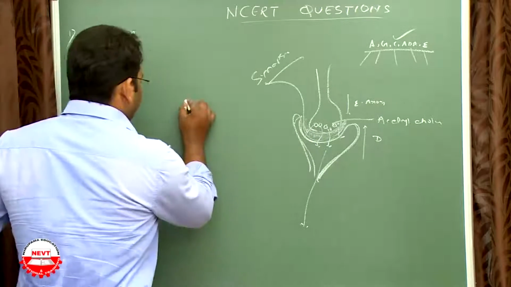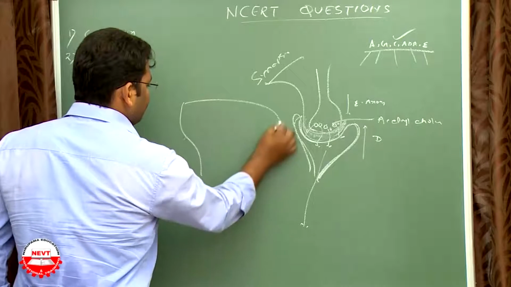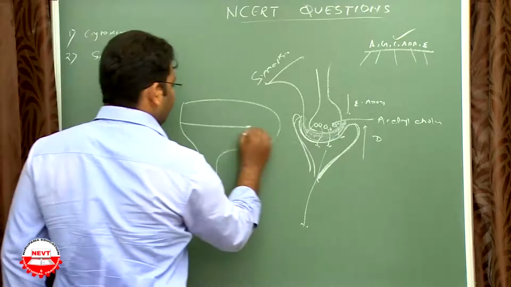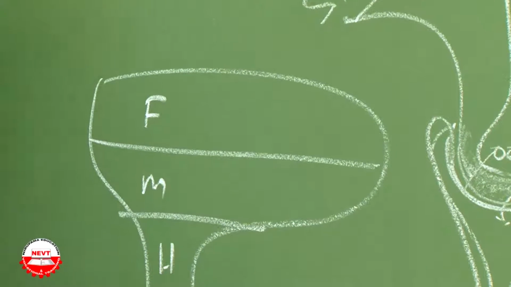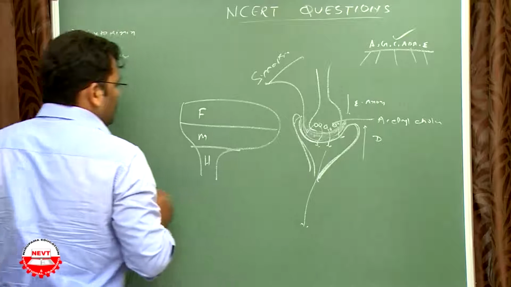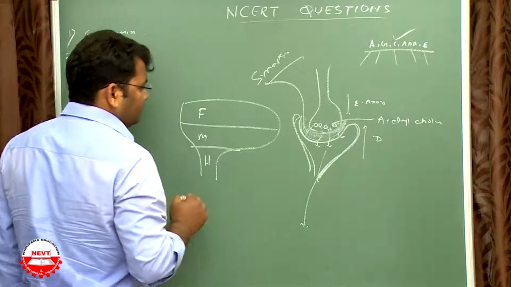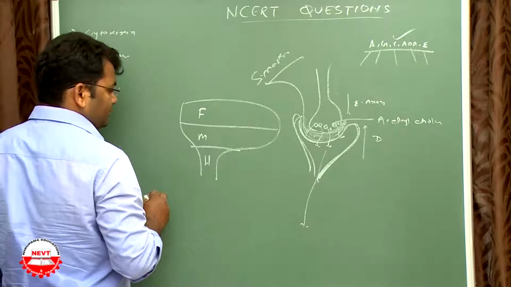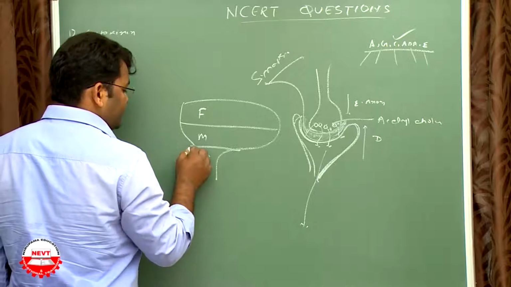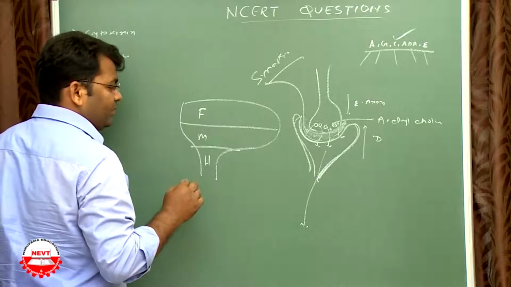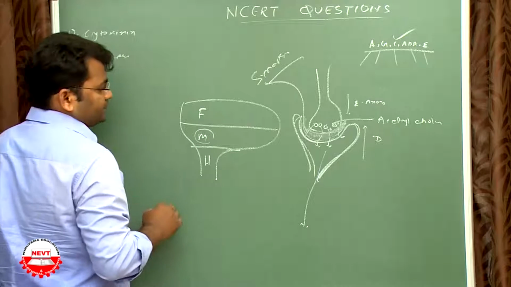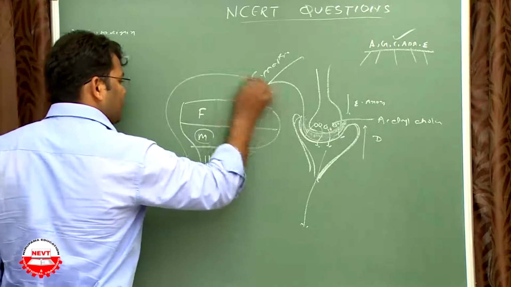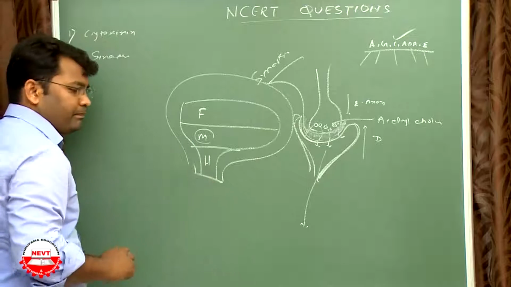So basically, the brain is divided into 3 parts: forebrain, midbrain, hindbrain. Forebrain contains cerebrum and diencephalon. Hindbrain: cerebellum, pons varolii, medulla oblongata. Midbrain contains the ventricles. So all the activities in our body are controlled by this brain.